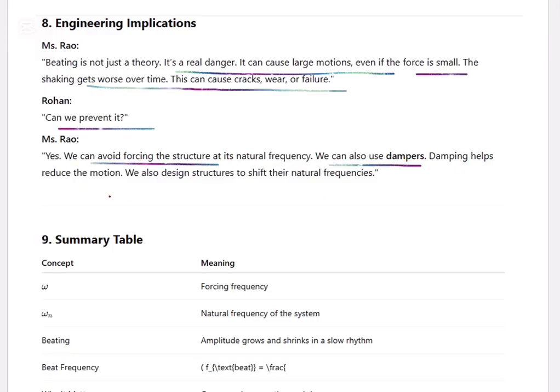We can also use dampers. Damping also reduces the motion. We also design structures to shift the natural frequencies. Omega is the forcing frequency, omega n is the natural frequency. Beating is amplitude that grows and shrinks.